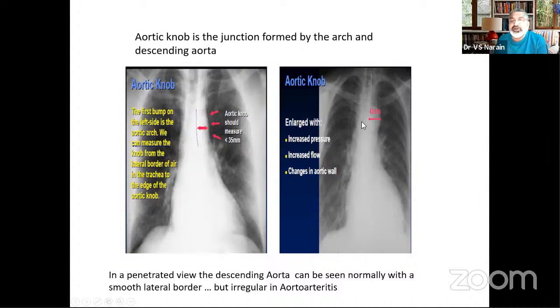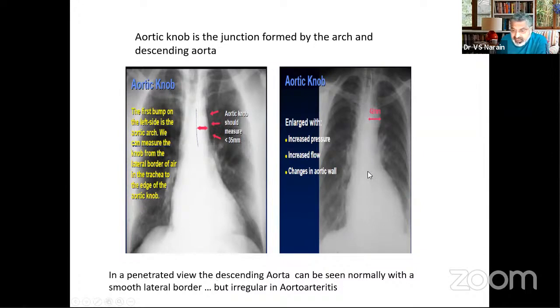Now, unfolding of the aorta, you will get a broadening in patients with hypertension and some kind of degenerative diseases also. You will get a prominent knob of the aorta, and the criteria, as we have just said, more than 40. Now, the descending part of the aorta is generally very smooth. If you take a little penetrating view, you will find that the shadow of the descending aorta is very smooth, but I have not seen it much, but in the books it has been described that you can have some kind of irregularity if you have arteritis.